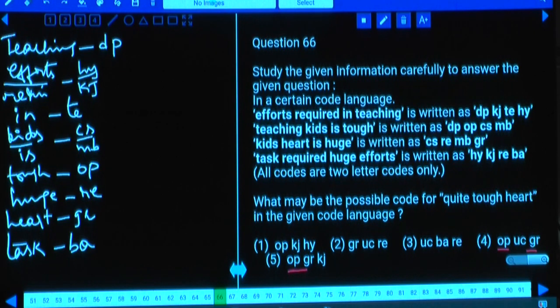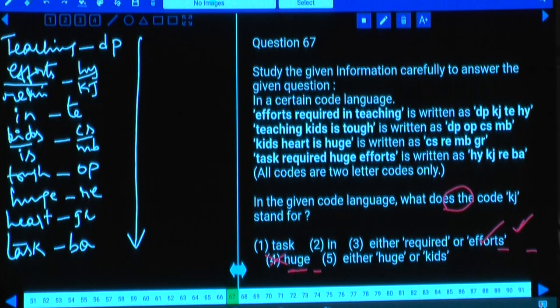Then tell me whether UC can be the code for quite or not. Now, UC is not the code for any one of these words. Hence, UC can be the code for quite. Hence, what is your answer here? Choice 4. Then coming to choice 5, KJ. Now, KJ is the code for either efforts or required, and it cannot be the code for quite. Hence, 5 cannot be your answer, only choice 4. Hence, question number 66, choice 4.